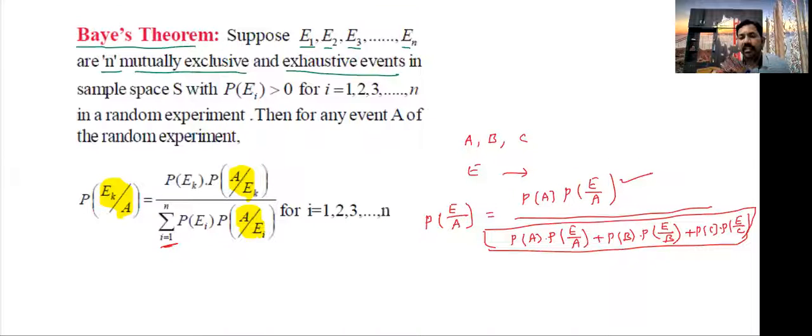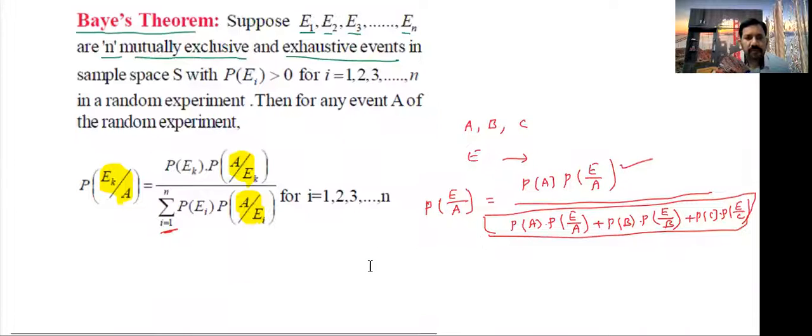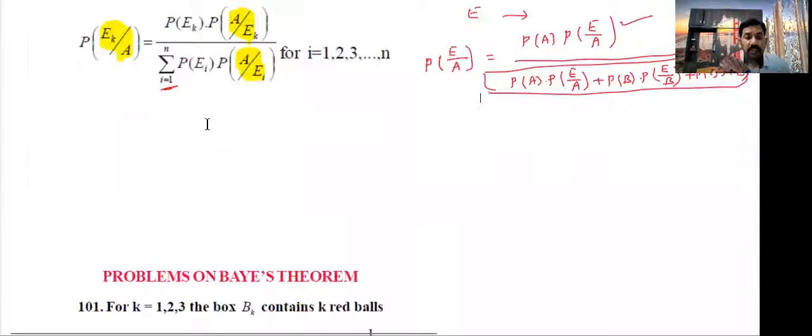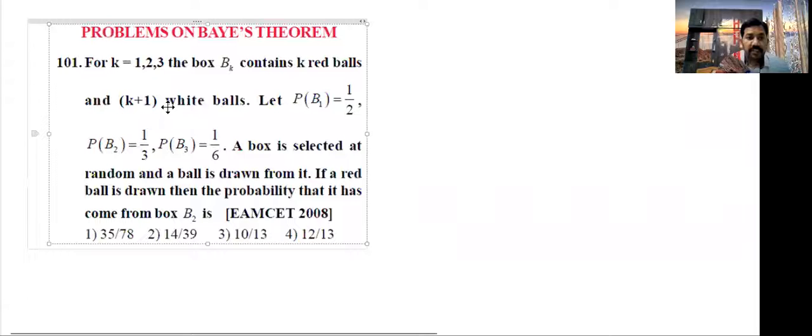How many bags are there? Three bags, three times we want, right? If four bags are there, four times; two bags are there, two times, like that. Okay, students, all of you understood now how to use the formula. Now see the first question by using Bayes' theorem. These problems are very, very important, students.